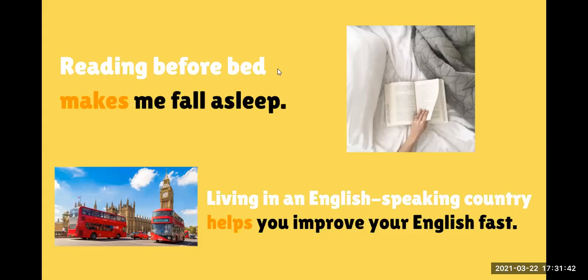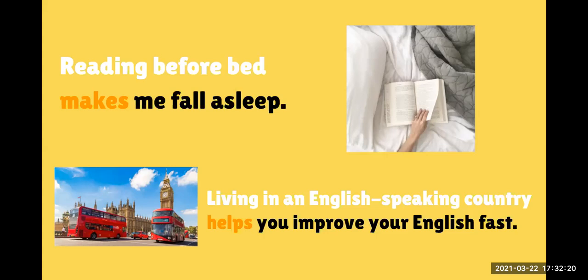Reading before bed makes me fall asleep. As you can see, reading before bed is my subject. Makes is my verb, and then we have the rest of the sentence. Living in an English-speaking country is my subject. That's why my verb is with the ing form. Helps is my verb, and then we have the rest of the sentence. Okay, so remember that when you start your sentence with a verb, and this verb is the subject of the sentence, you need to write the verb with the ing form.